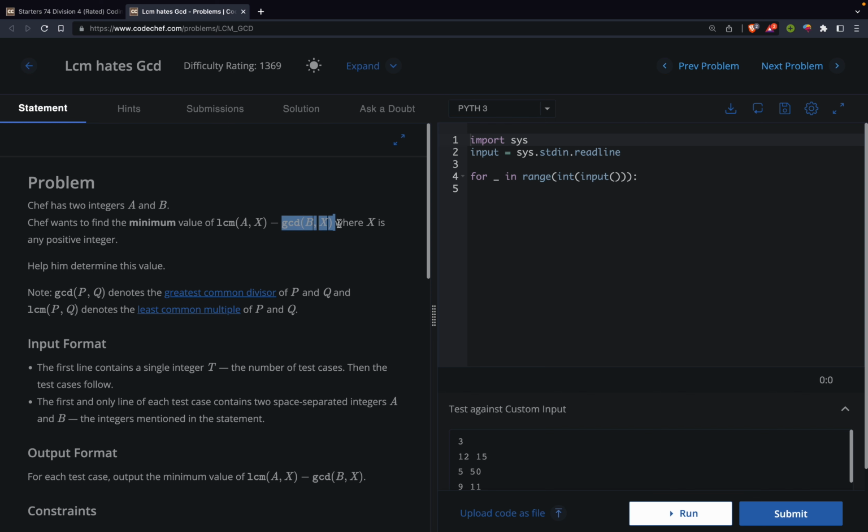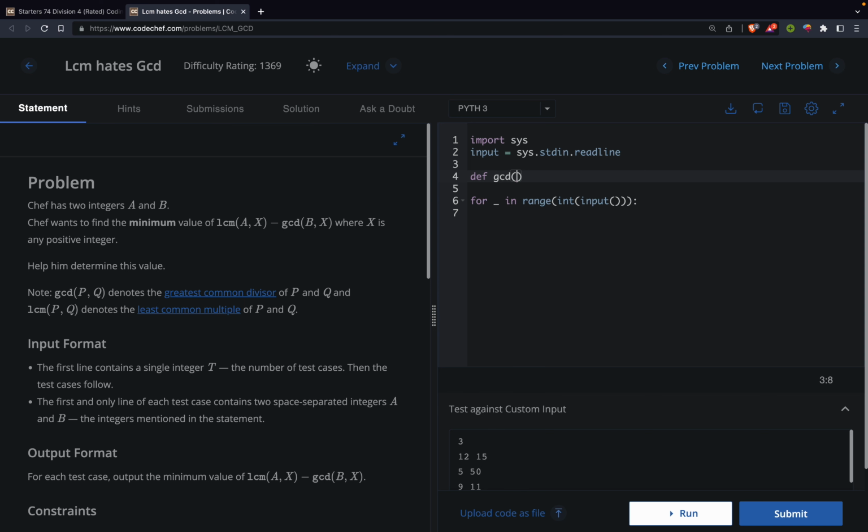And this GCD will become a multiple of the GCD of a and b, right? And if you want to minimize this LCM, then we can take that multiple to be 1. So my answer will be: if I choose x as a only, my LCM will become a, and the GCD will become GCD of a comma b. So I hope you got the idea, and I think we don't even need to go to the VS Code here. I will just define a function